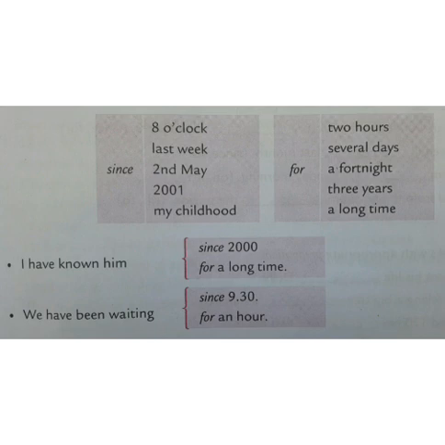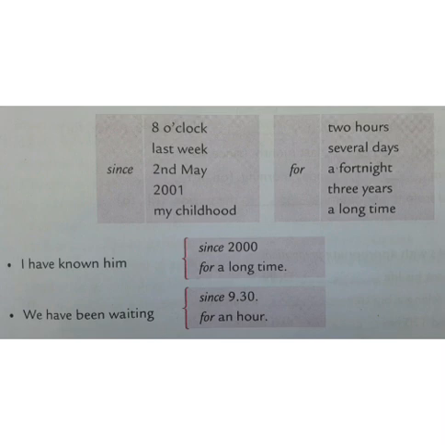Next, I have known him since 2000. I have known him for a long time. Understood? I have known him since 2000 means a point of time, a particular time, 2000. We can calculate easily. But if we say I have known him for a long time, the time is not clear. There we use for.